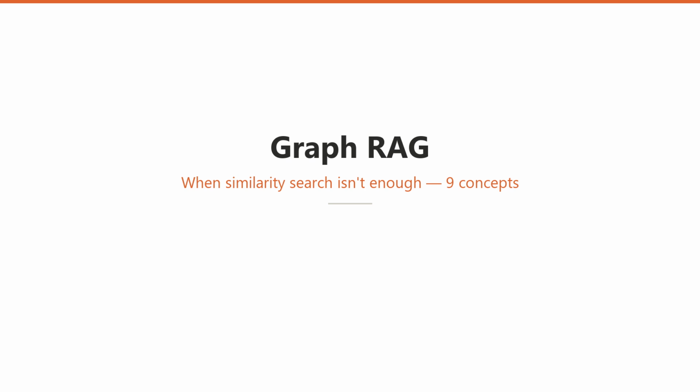Every RAG technique so far in this series shares one hidden assumption, that the answer to your question lives inside a chunk, and if you can just find the right chunk by similarity, you are done. Corrective RAG grades those chunks, adaptive RAG decides how many to fetch, agentic RAG lets a model go hunting for them, but all of them retrieve chunks by semantic similarity, and all of them assume the answer is sitting in the text somewhere waiting to be matched.